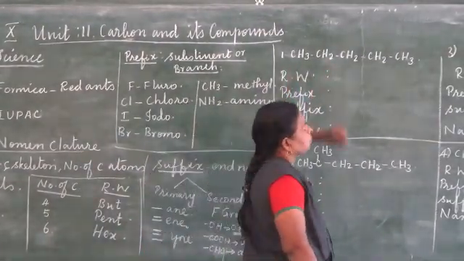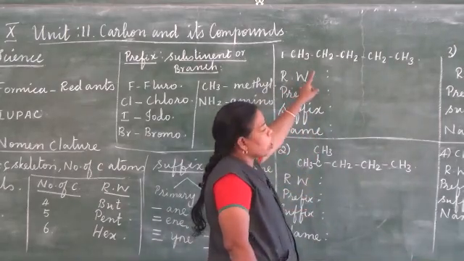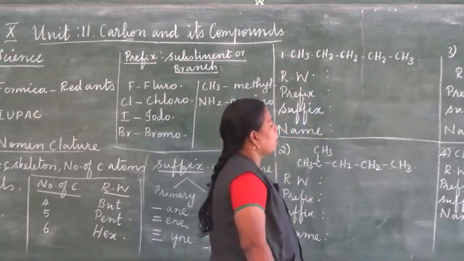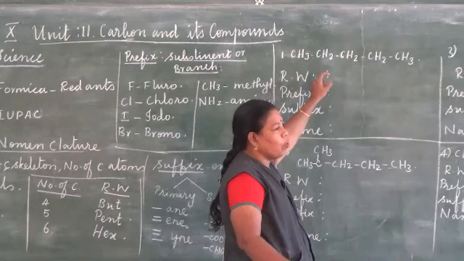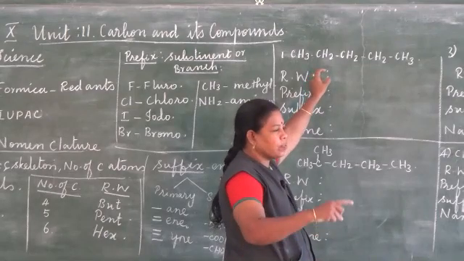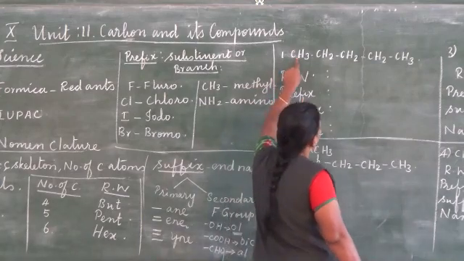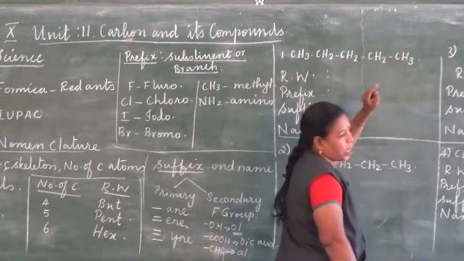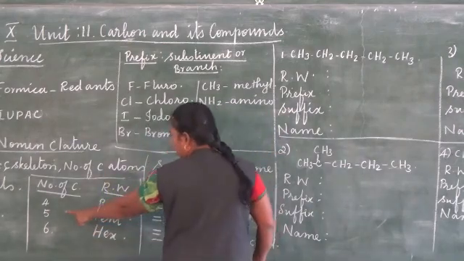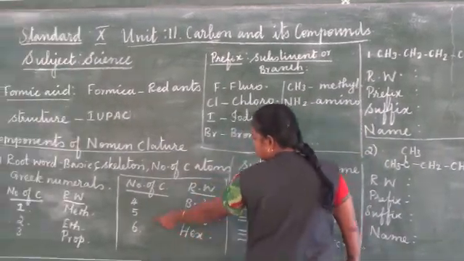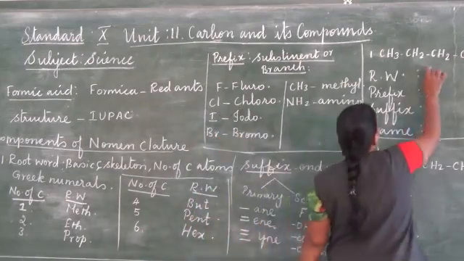Let us see this. First we have to identify the number of carbon atoms in the linear pattern, the maximum number of carbon atoms. We have to go for the chain which starts with the maximum number of carbon atoms. Here we have 1, 2, 3, 4, 5 carbon atoms. If 5 carbon atoms are there means the root word is pent. For the number of carbon atoms 5, we have to use the root word pent. So this is pent.